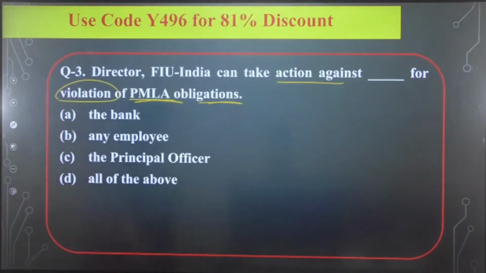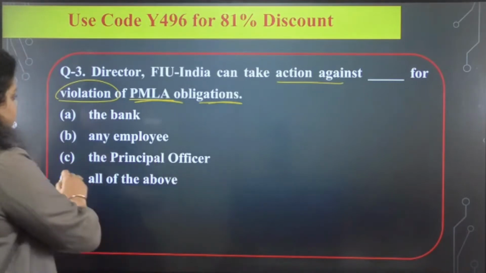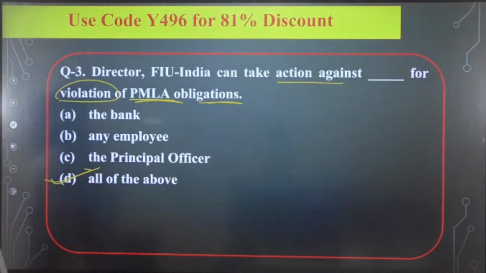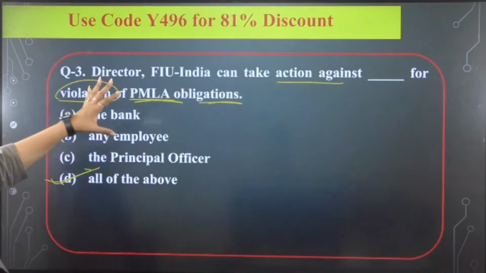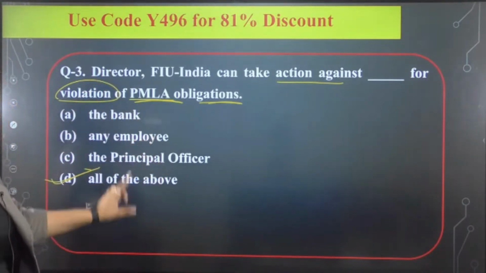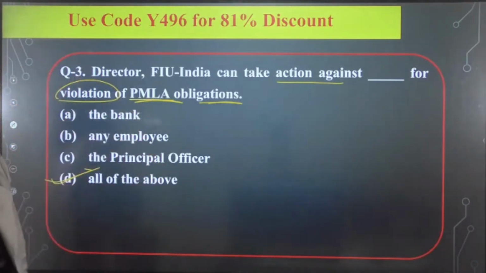Okay, so the right answer will be all of the above. The D option will be correct, like the director FIU-IND can take action against the bank, any employee, the principal officer in case of the violation of the PMLA Act.